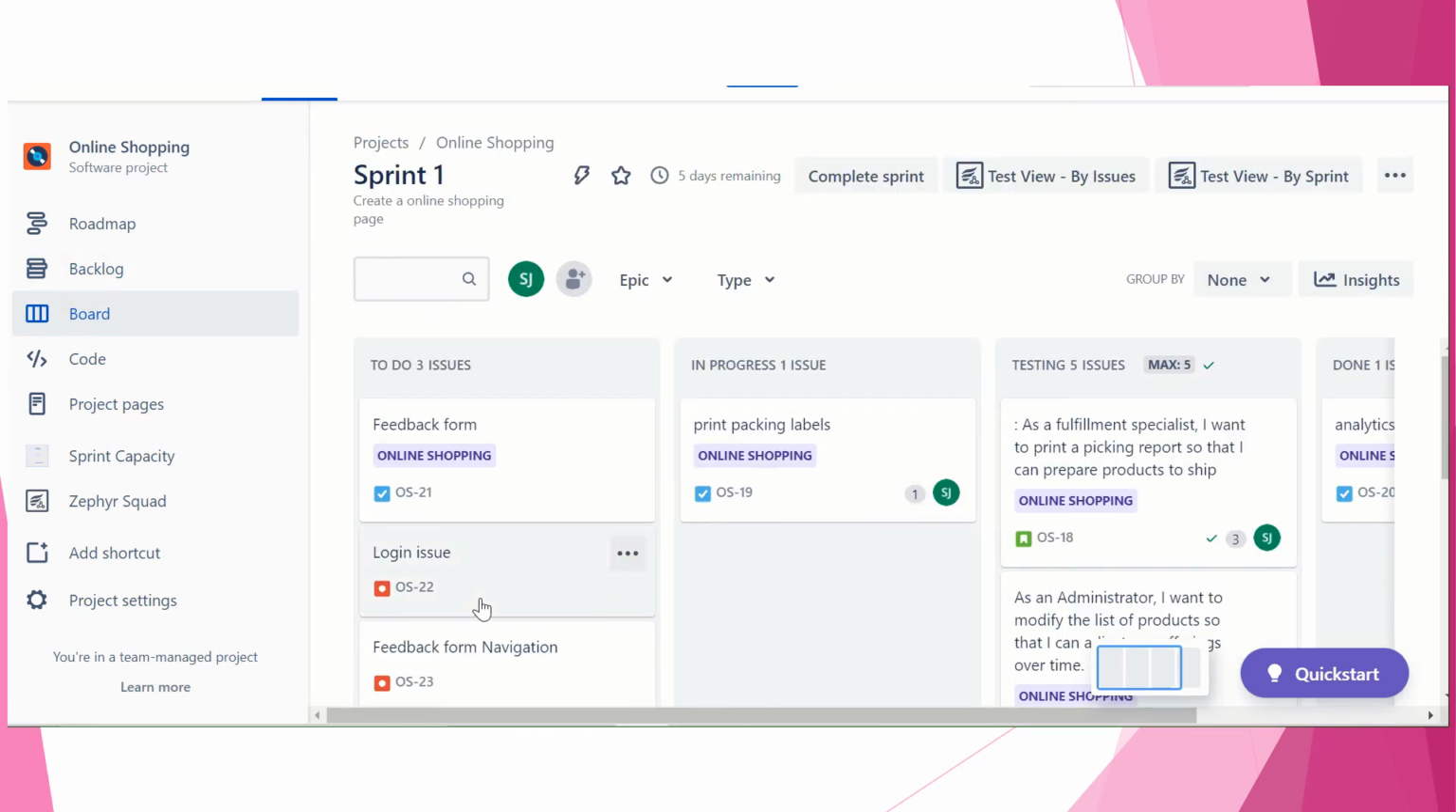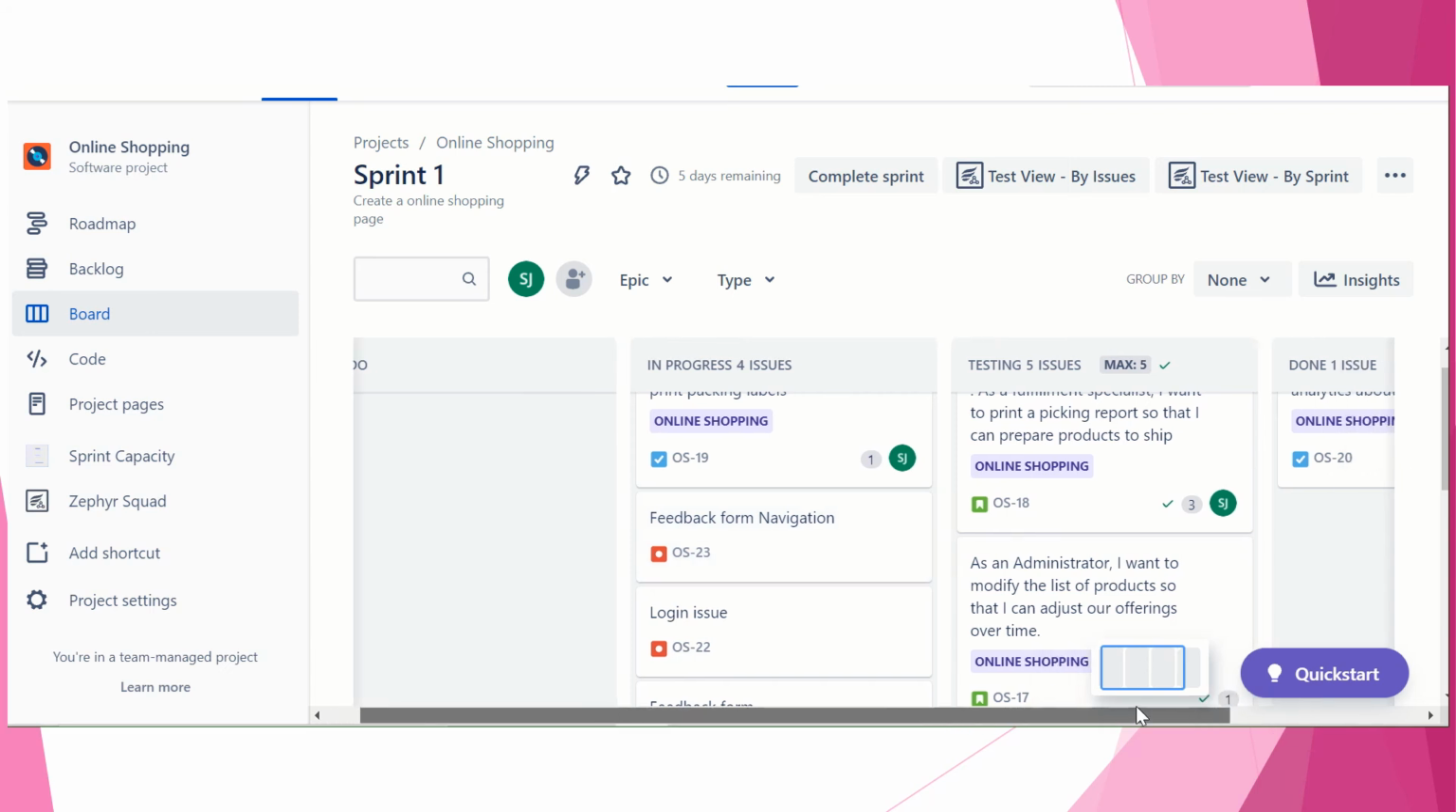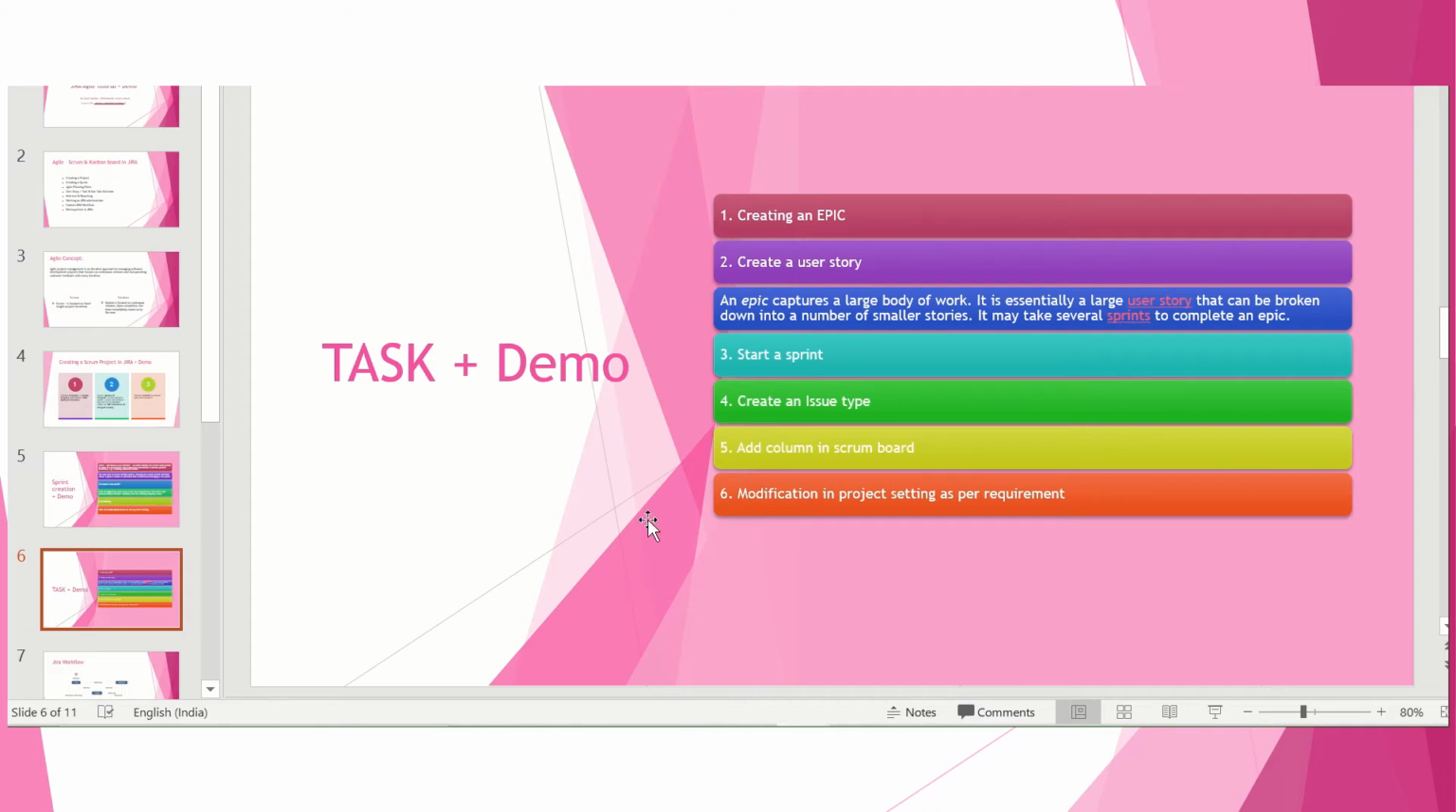See, we have two bugs. It is in the in progress stage. Let's move it. So like that, in Jira we have created the epic, the user story, the task, subtask, we have created the sprint, we have started the sprint, and we have created some issue types. Issue type covers all your epics, user stories, tasks, subtasks, and bugs. We have added the column as testing, and we have done some modification in project settings.